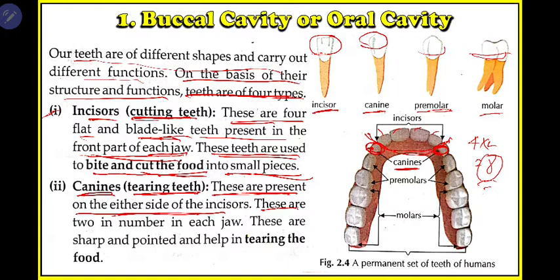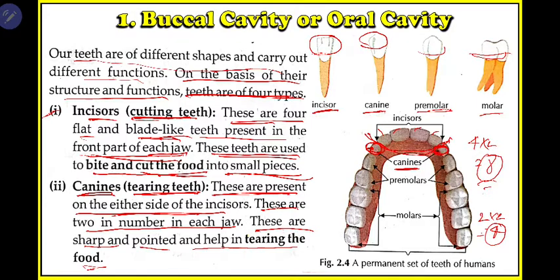These are two in number in each jaw, one here, one here. We have two jaws, 2 into 2 is 4, so in your mouth a total of 4 canine teeth are present. These are sharp and pointed and help in tearing the food.